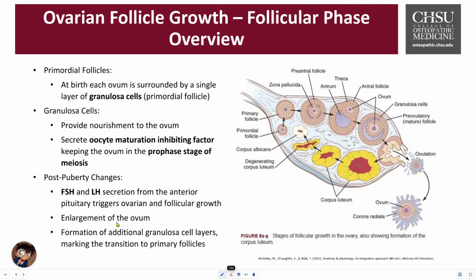The granulosa cells will then proliferate and grow, multiplying layers around the oocyte, and that signals transition into the primary follicle. On the right, you can see this transitioning phase, going from the primordial follicle to the primary follicle, which gets a little bigger. Then we have the maturation of the zona pellucida around the egg cell. We develop a fluid-filled compartment with a lot of hormones and estrogen called the antrum, and this is called the antral follicle. Once we have a thicker layer of granulosa cells, we have the pre-ovulatory mature follicle, also known as the Graafian follicle. Then ovulation occurs at day 14, and you have the ovum. Surrounding the ovum is a layer of cells called the corona radiata that protects it.